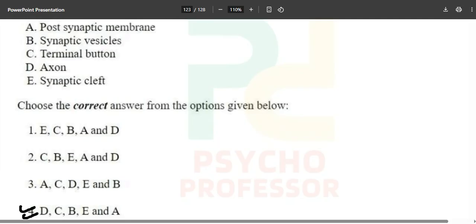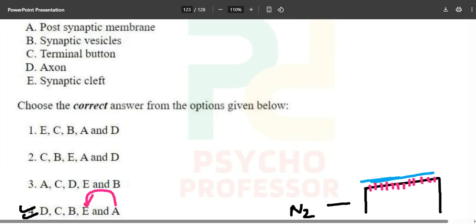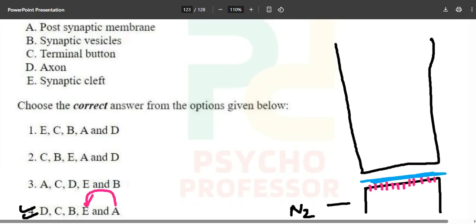Okay, we will move the unorthodox way and figure out how things are happening. First of all, it will be N2. This is your N2, called neuron 2, and this is your post synaptic membrane. Now, before that, what we will have? We will have the synaptic cleft. Yes, this is the gray area, the shadow area, and we will have the synaptic cleft, a little gap over here. Then we will have the neuron N1. This is our neuron N1.